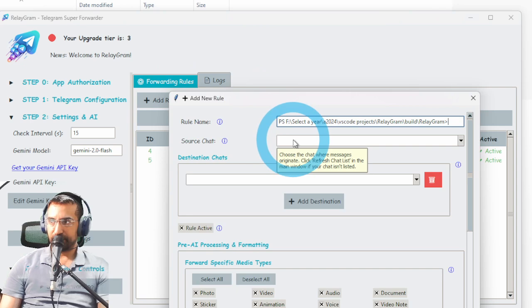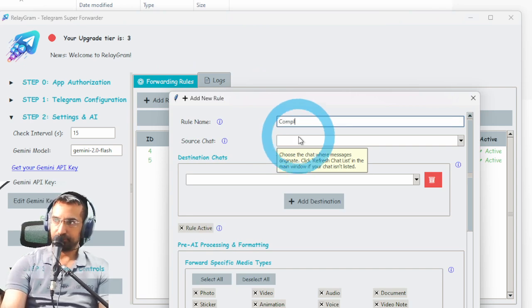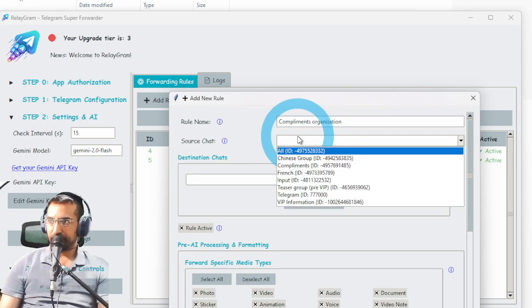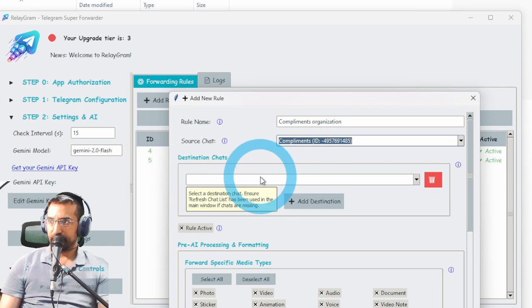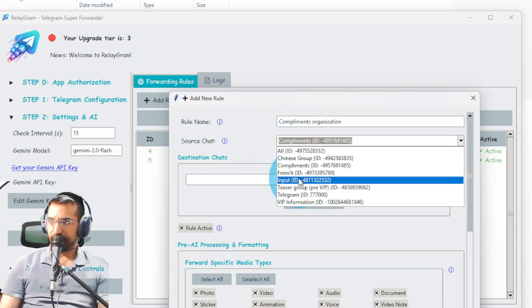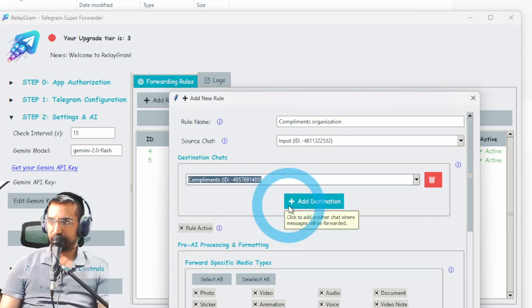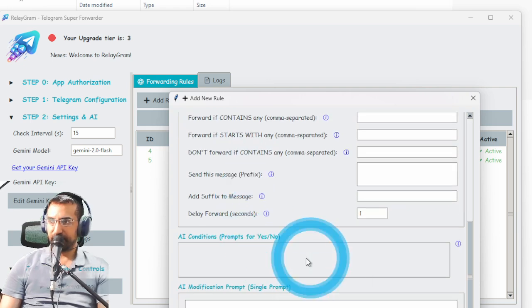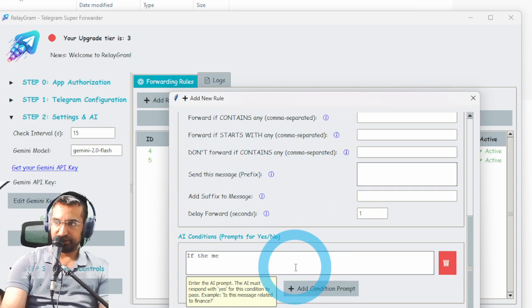So it's going to be compliments organization, and then I'm going to choose the input group again, and then I'm going to put it into compliments. So now I'm going to tell the AI if the message contains positive feedback or a compliment.